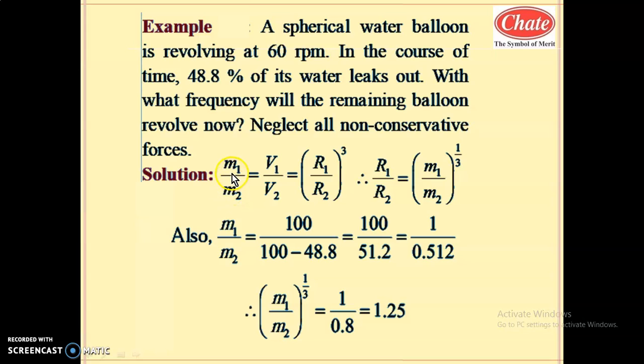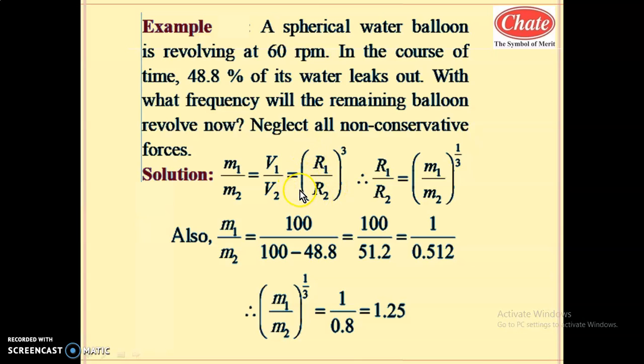So mass is equal to density into volume. Density of water is the same, so mass is proportional to the volume. So m1 by m2 is equal to v1 by v2, that is, initial volume and new volume. This volume is directly proportional to r cube, because the volume is 4 by 3 pi r cube, as it is a spherical balloon. So volume is 4 by 3 pi r1 cube for v1. Similarly for v2, 4 by 3 pi r2 cube.